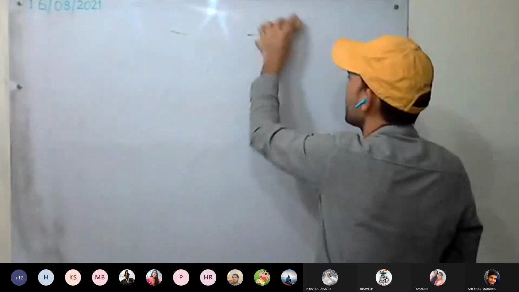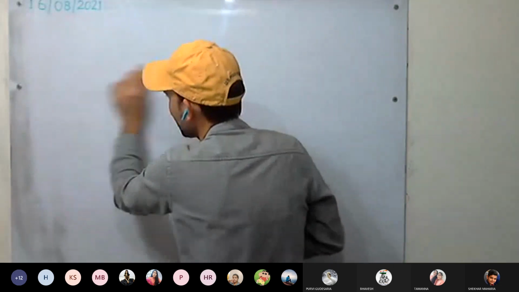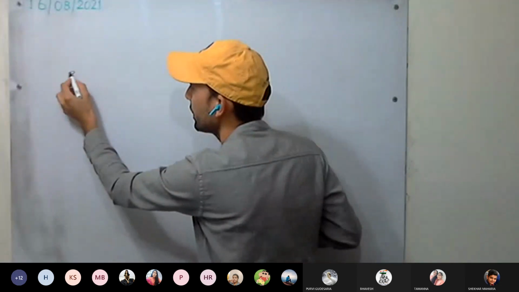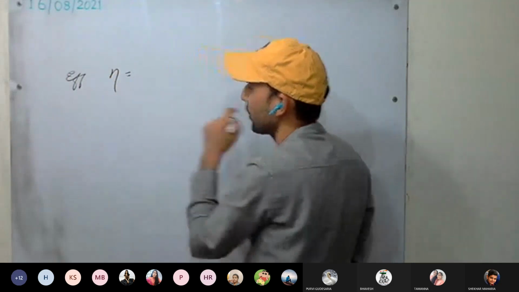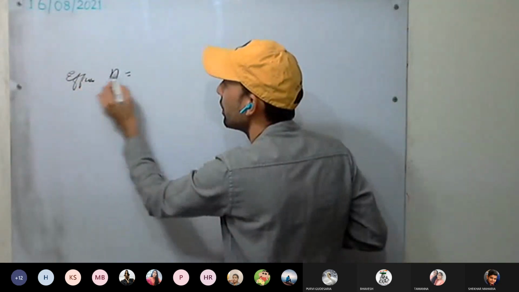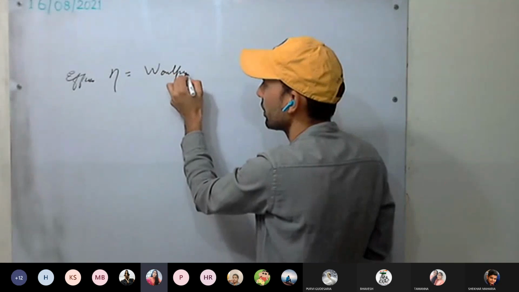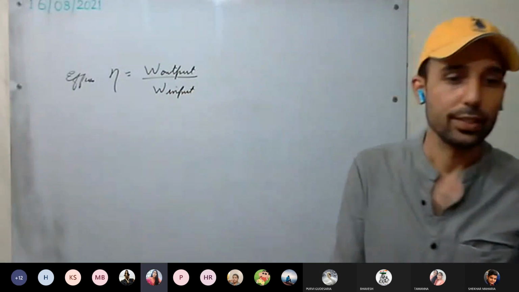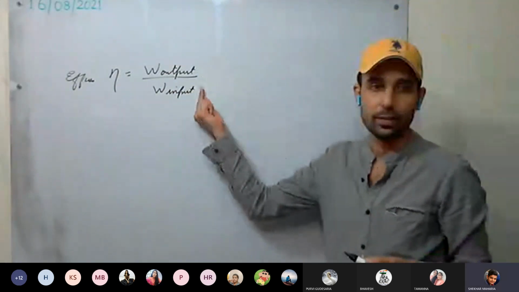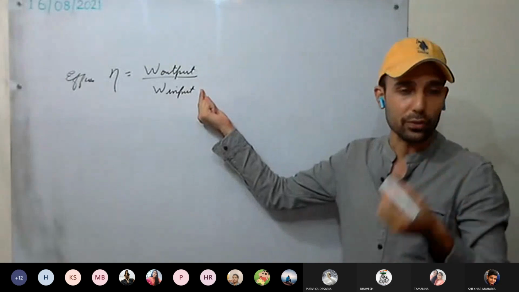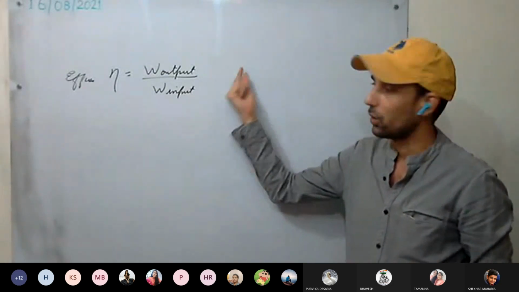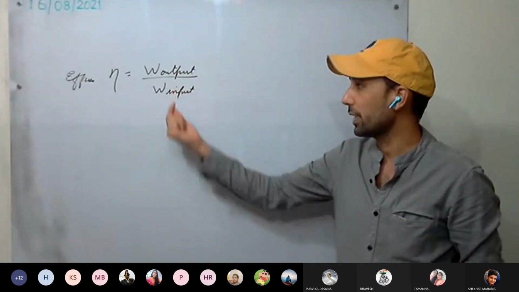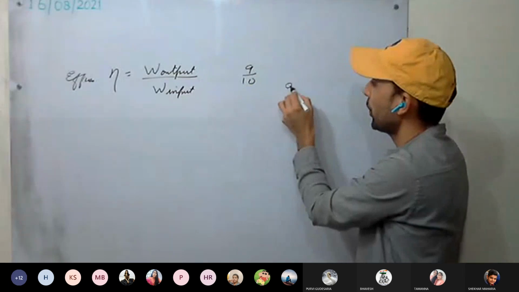Next one, we discuss the relationship between efficiency, mechanical advantage, and velocity ratio. So what is efficiency? We denote it by eta. Efficiency is nothing but work output divided by work input. It's a ratio. If you want it in percentage, you can multiply by 100. Efficiency we can express as a ratio as well.